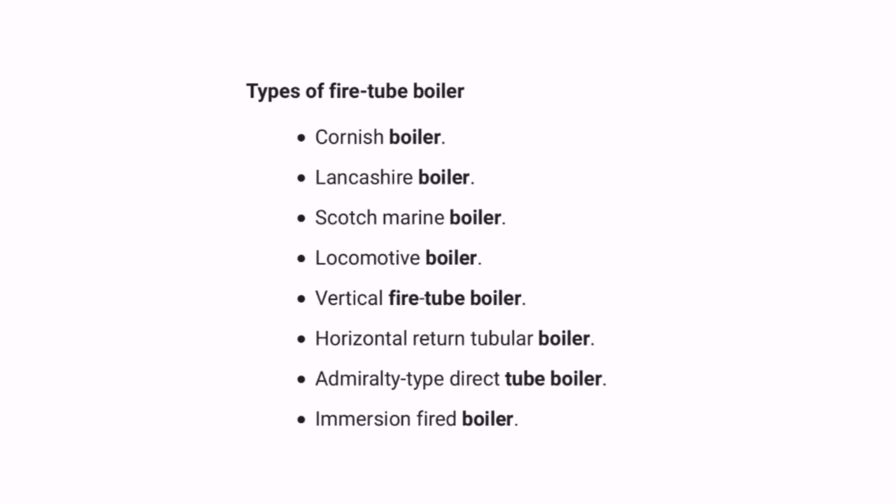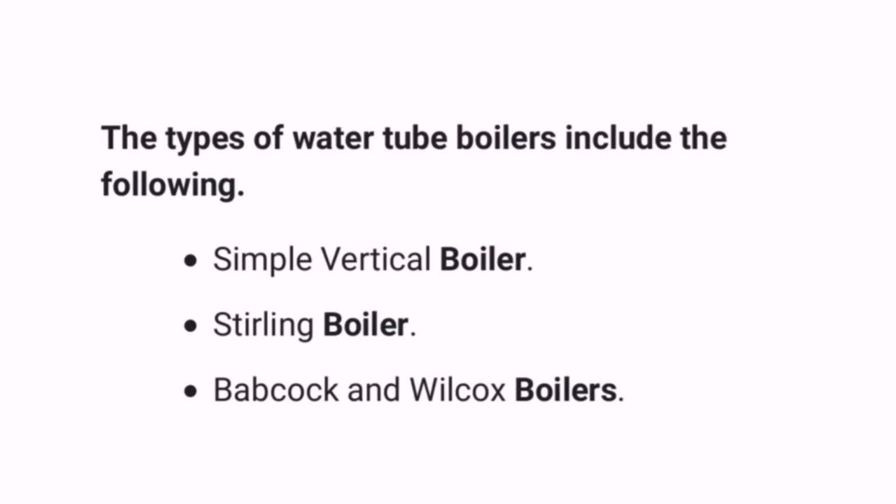Types of fire tube boilers are as follows: Cornish boiler, Lancashire boiler, Scotch marine boiler, locomotive boiler, vertical fire tube boiler, horizontal return tubular boiler, Admiralty type direct tube boiler, immersion fired boiler. The general and important boilers are Lancashire and locomotive boilers. The types of water tube boilers include the following: simple vertical boiler, Stirling boiler, Babcock and Wilcox boilers.